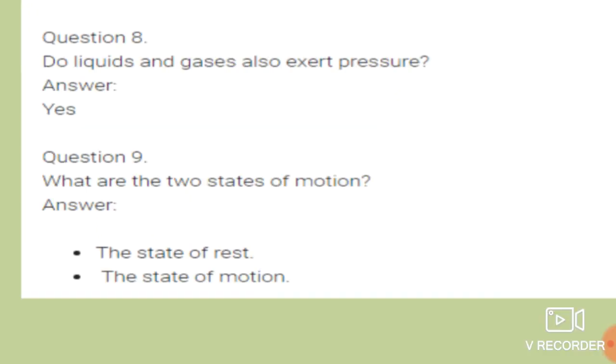See question number 9. What are the two states of motion? What are the two states of motion, students? The first one is state of rest and the second one is state of motion. Okay, there are two types of state of motion. First one is state of rest while second one is state of motion.